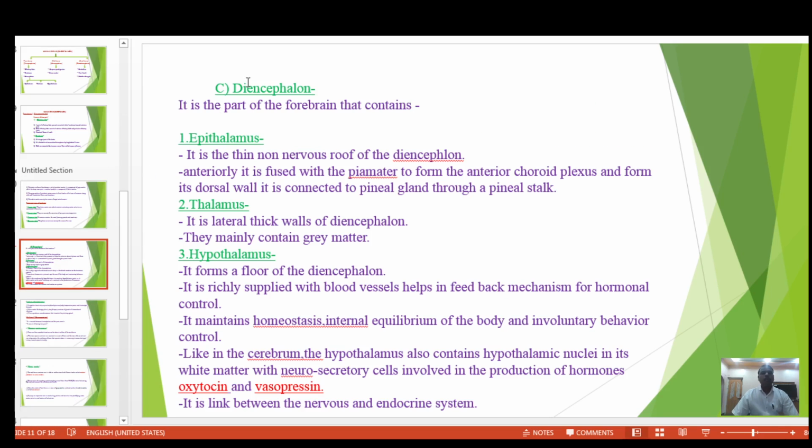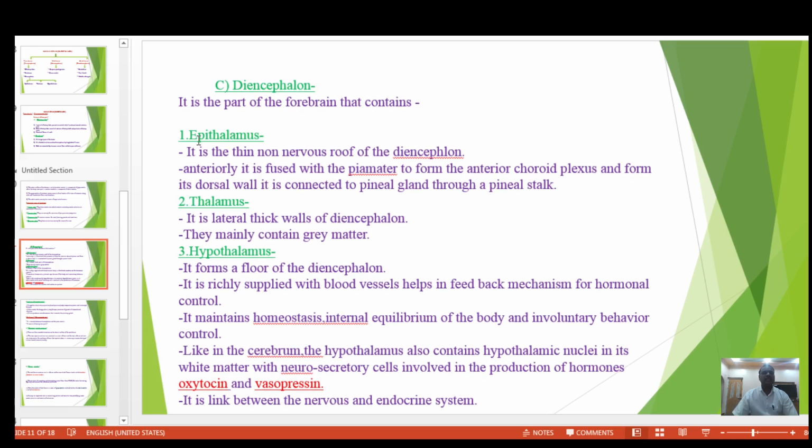The third part of the forebrain is called the diencephalon. It contains three parts. The first part is called the epithalamus. Epithalamus is the non-nervous roof of the diencephalon. Anteriorly, it is fused with the pia mater to form the anterior choroid plexus and form its dorsal wall. It is connected to the pineal gland through a pineal stalk.